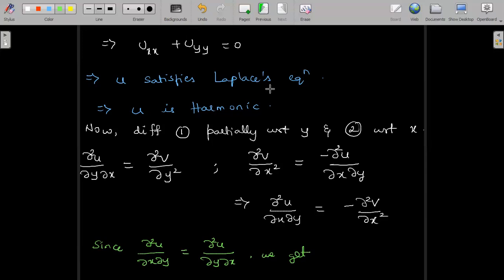By equating the RHS, we obtain ∂²v/∂y² is equal to minus ∂²v/∂x².